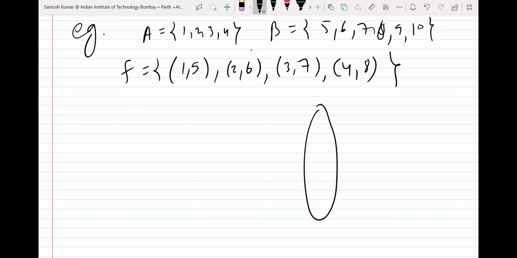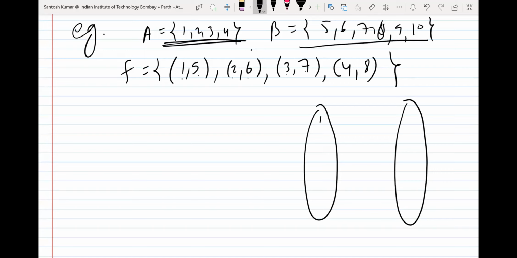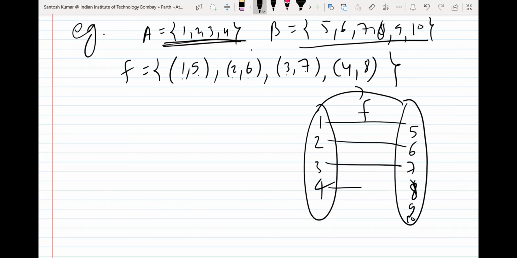Simply you can also see it on our diagram. You can directly see 1 has image 5, 2 has 6, 3 has 7, 4 has 8. Every element of A has a unique image in B. And 9, 10 were also there in B. So every element of A has a unique image. That's why it is a function. So this is a roster form.